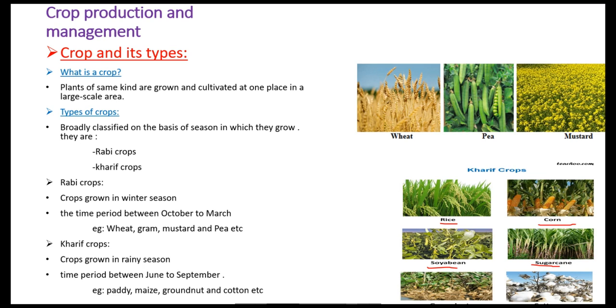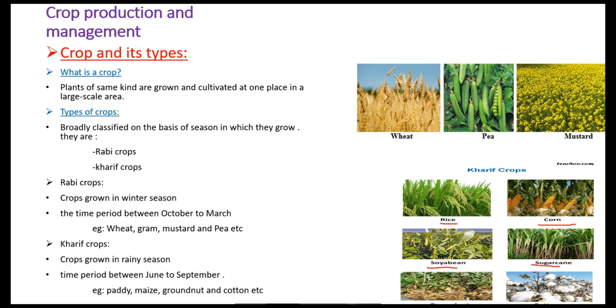Why are these Kharif crops sown only in the rainy season? Because the farmer chooses these crops only when the availability of water is more. During the rainy season, there is plenty of water, because we get so many rains at that time.